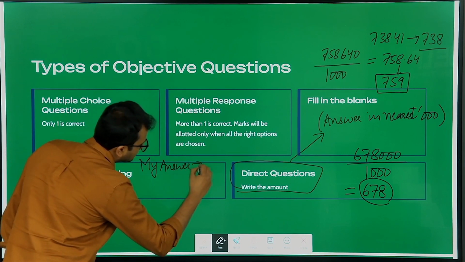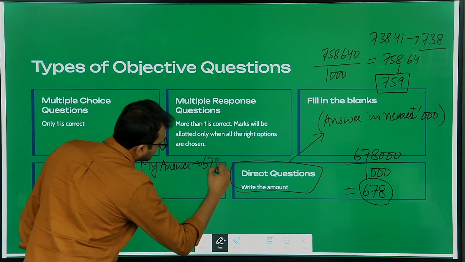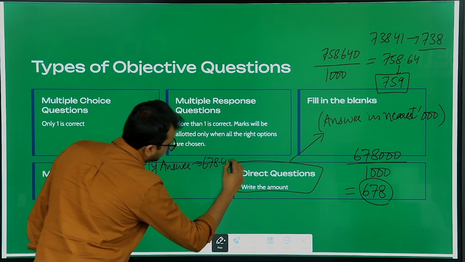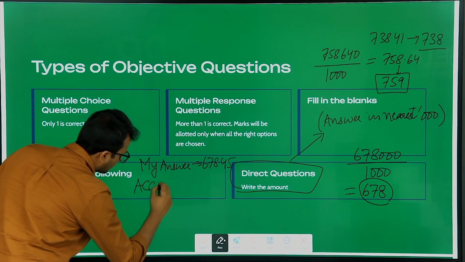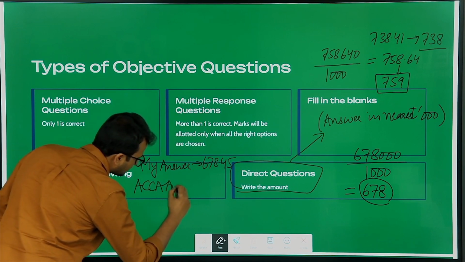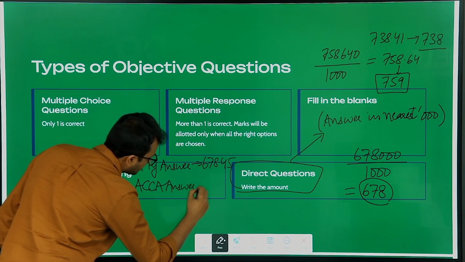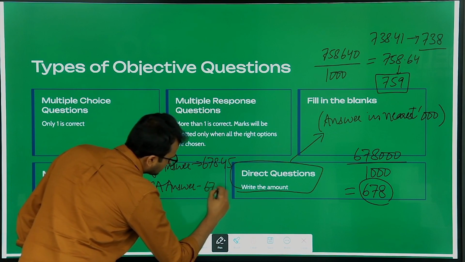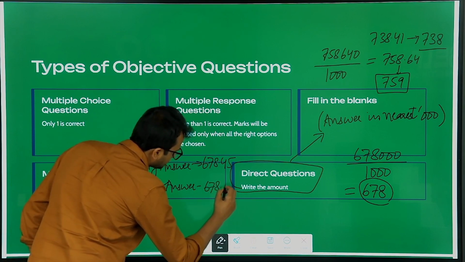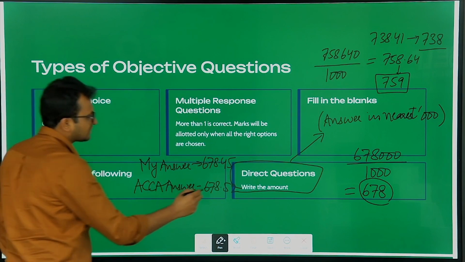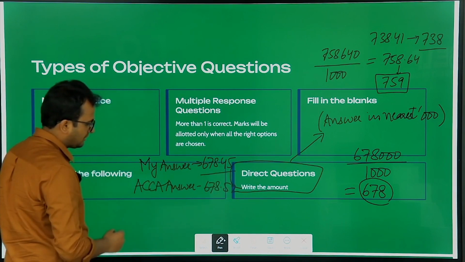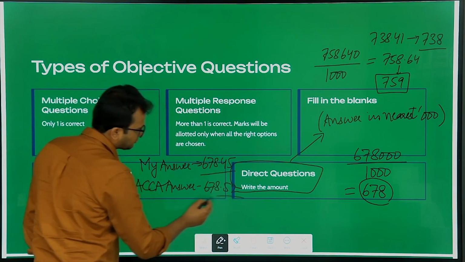And one last thing that the students ask me is, sir, my answer is, let us suppose, 678.45, and the answer which ACCA is arriving at is, let us suppose, 678.52. I mean, just taking an example, your answer is 678.45, ACCA's answer is 678.52.